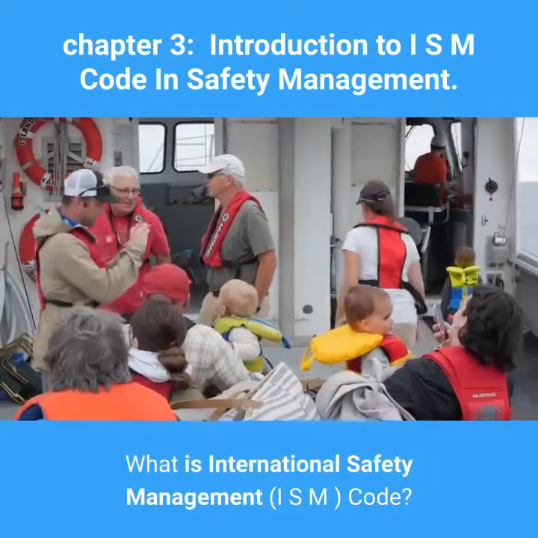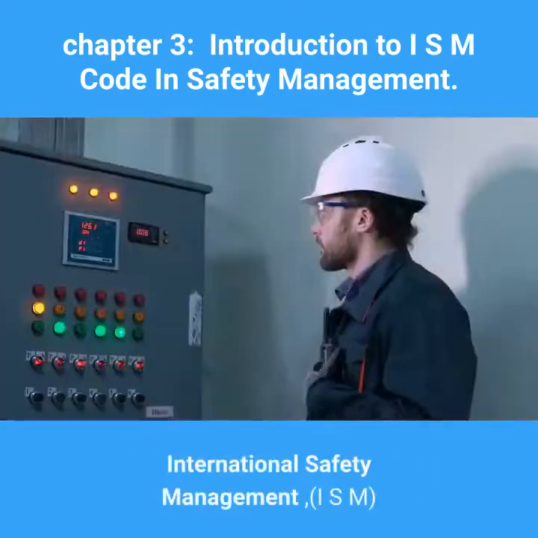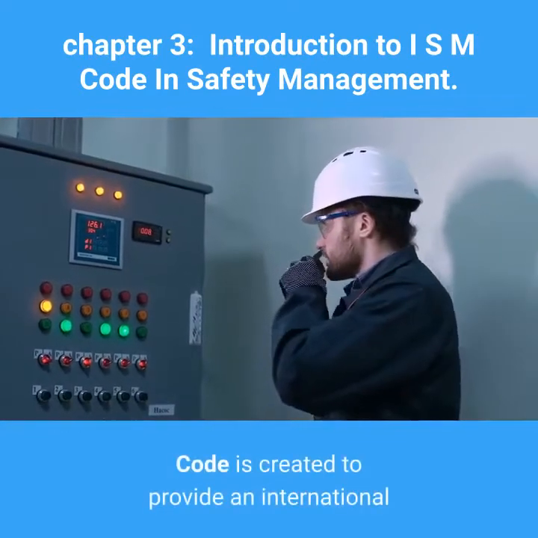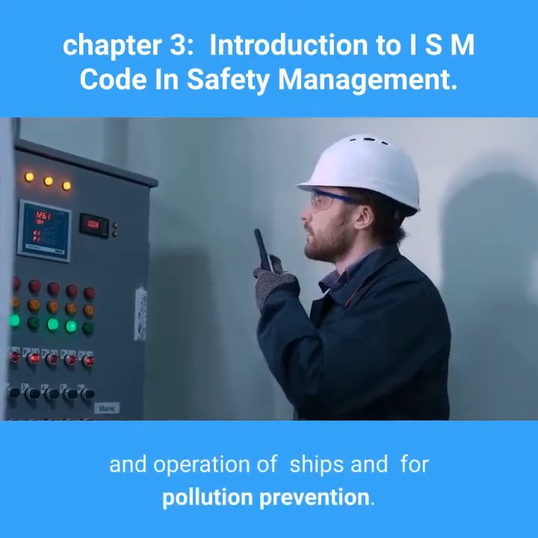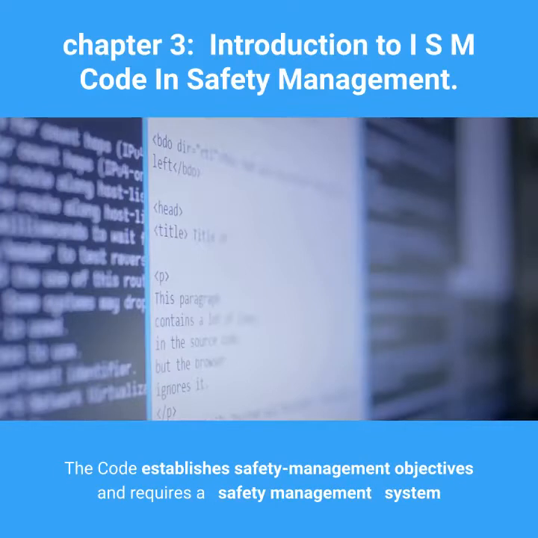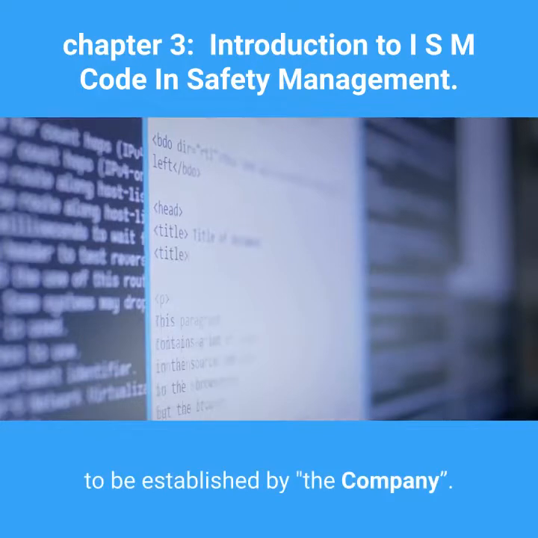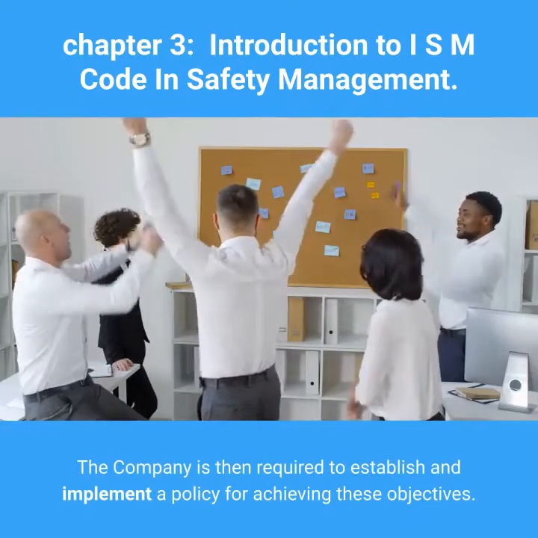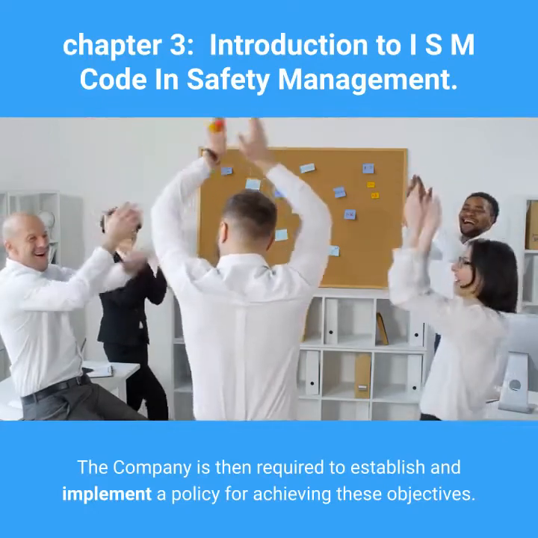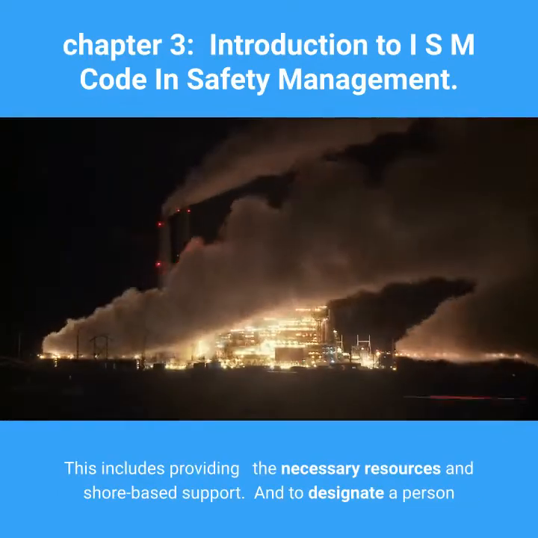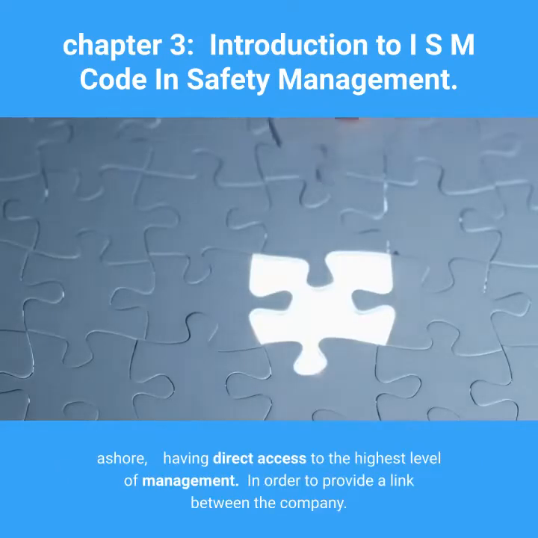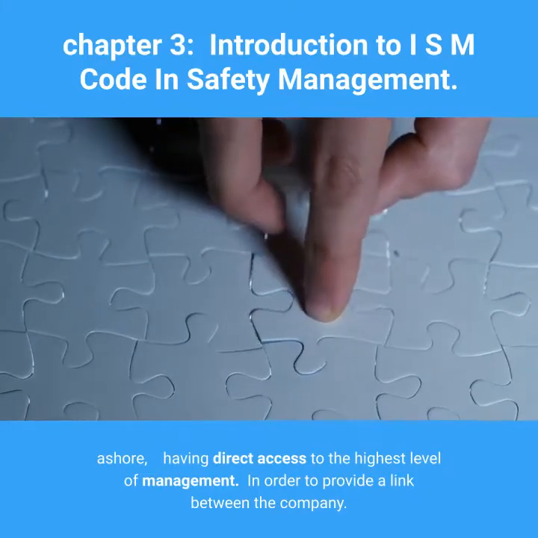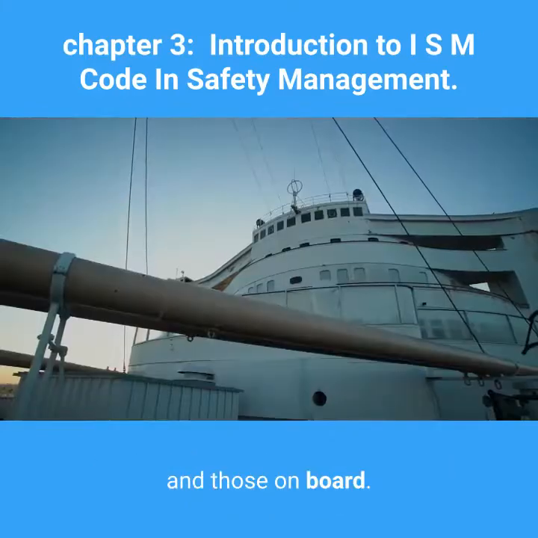What is International Safety Management, ISM code? International Safety Management, ISM code is created to provide an international standard for the safe management and operation of ships and for pollution prevention. The code establishes safety management objectives and requires a safety management system to be established by the company. The company is then required to establish and implement a policy for achieving these objectives. This includes providing the necessary resources and shore-based support, and to designate a person ashore, having direct access to the highest level of management, in order to provide a link between the company and those on board.